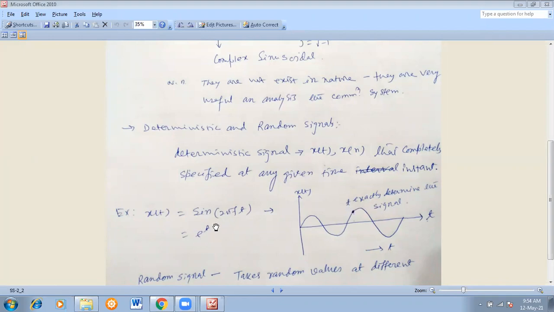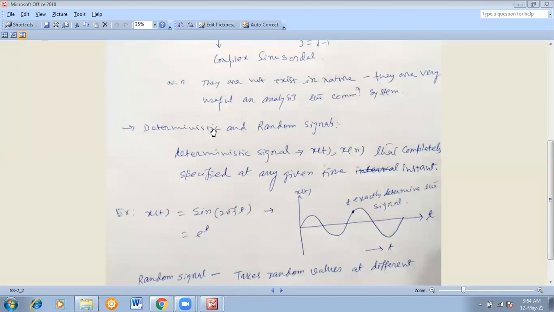So e to the power t is also continuous in time, and you can find the value of the function at any given time. No problem. So that is the deterministic signal. You can determine the value of the signal at any given time. Sine, cosine, e to the power t, all these are very classical examples of deterministic signals.